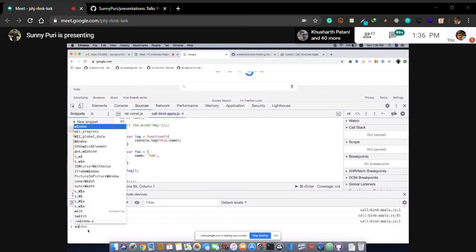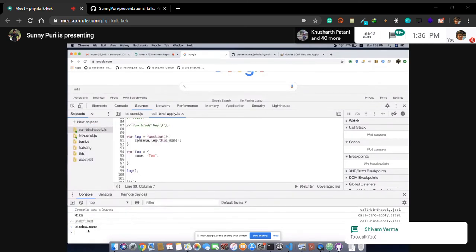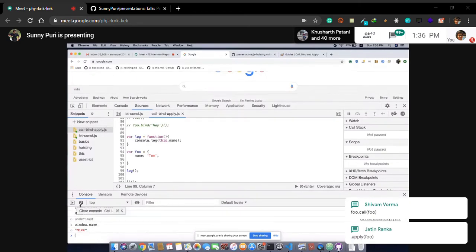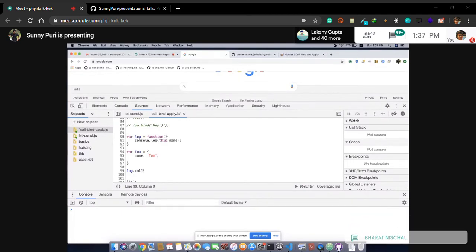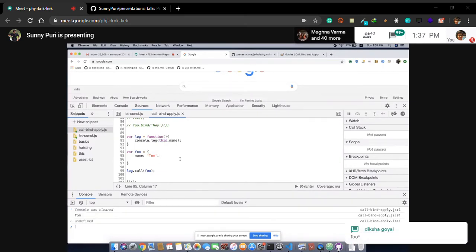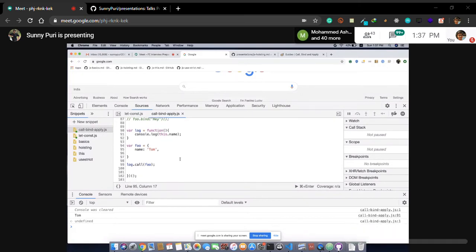Definitely window.name will be Mike, because they have stored it on window. So log dot call foo. Basically, I said assign this object as this, so this will call foo. If I execute, this is Tom. This is clear. This is the easiest concept.